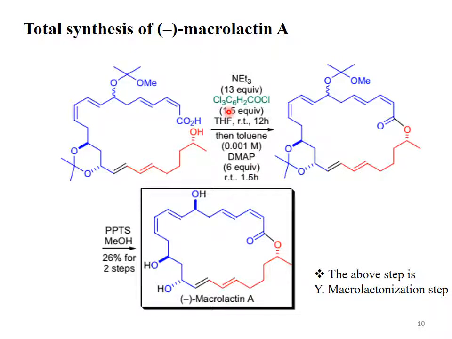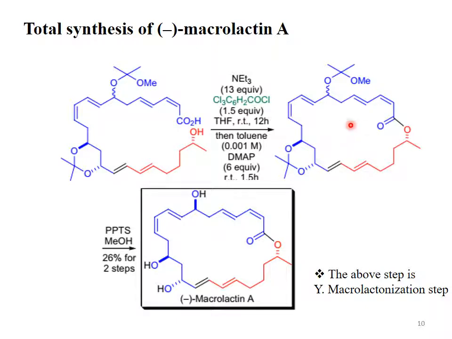It means highly dilute solution of DMAP is used. The reaction contents are stirred at room temperature for 1.5 hours. The mixed anhydride formed during the first step was introduced rapidly to the very dilute solution of the DMAP at room temperature, and the reaction contents are stirred for 1.5 hours.